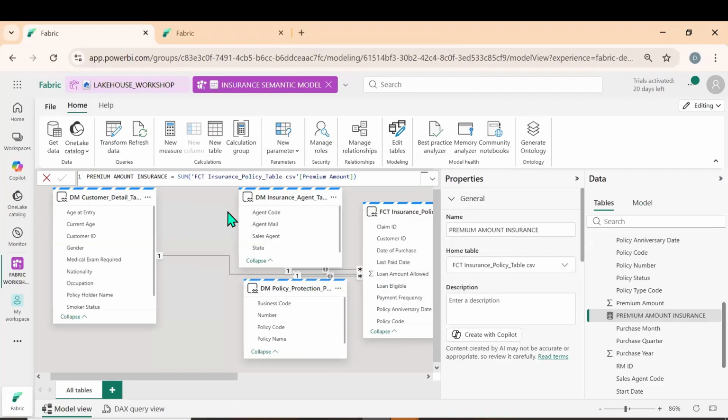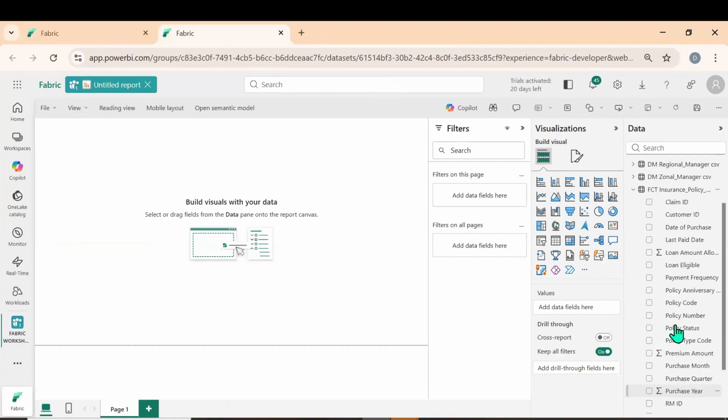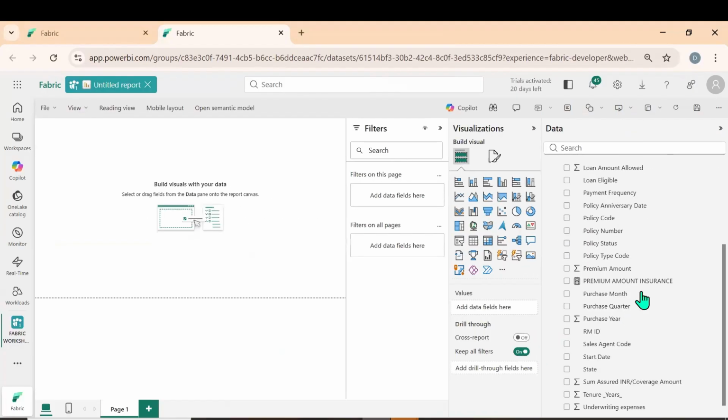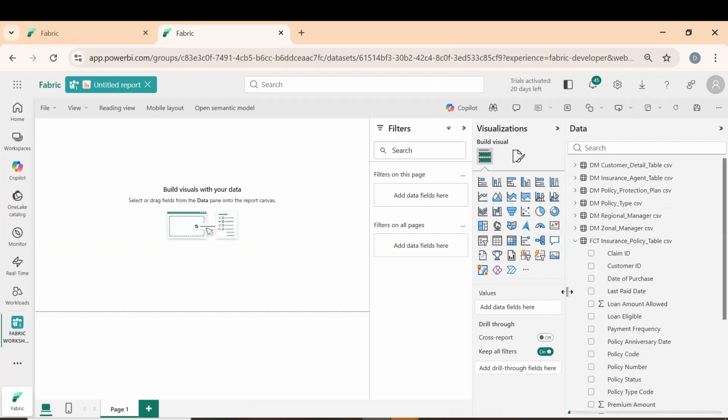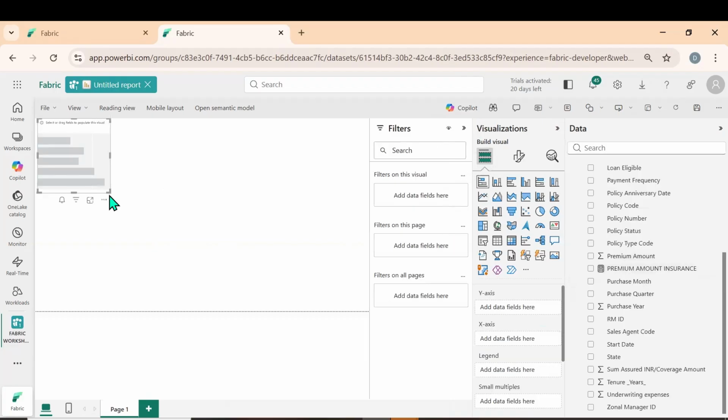So we want it to be applied in here. Let me scroll, some magic. Yes, now you see premium amount insurance. Automatically it is created. Premium amount insurance is being created. What do we need to do now? So let me create any visual. Let me take a bar chart.